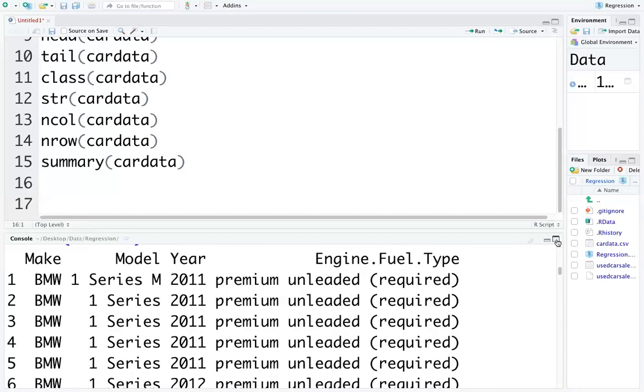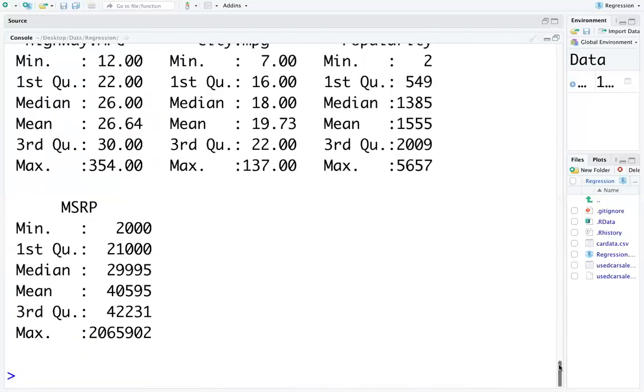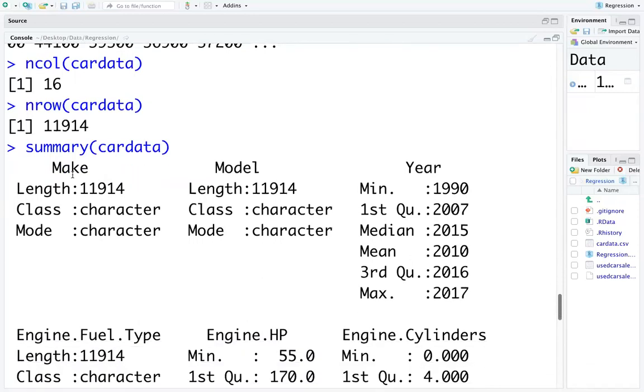This is the summary output which I am showing you now, summary car data.